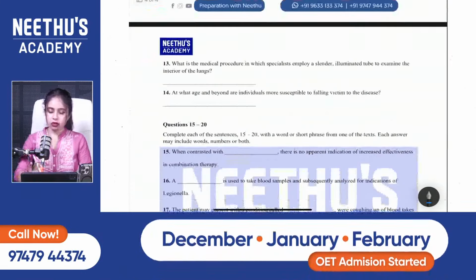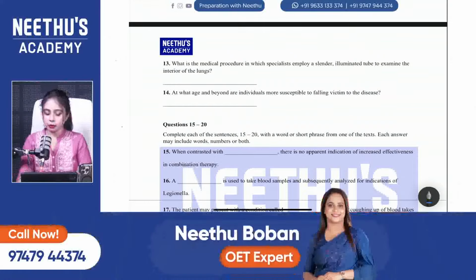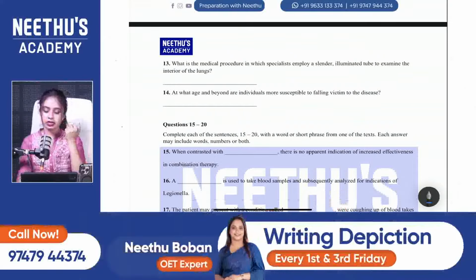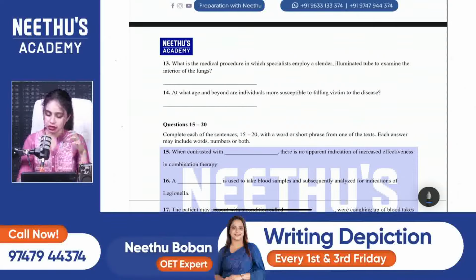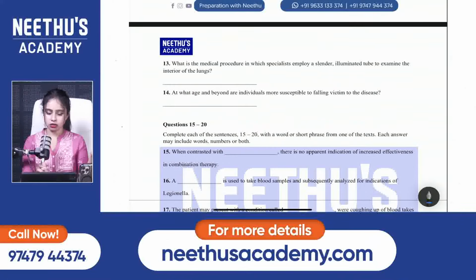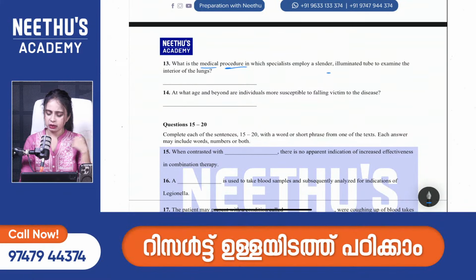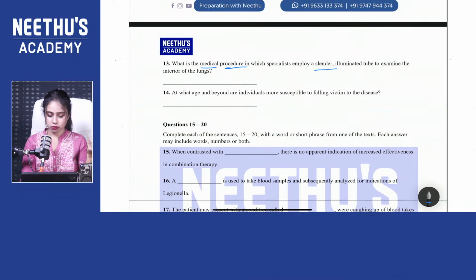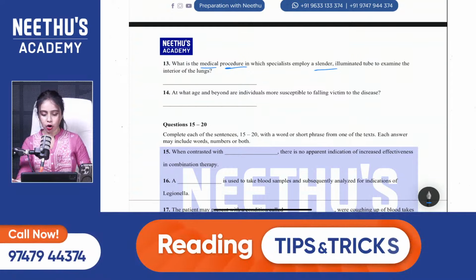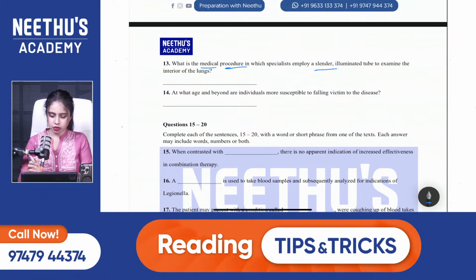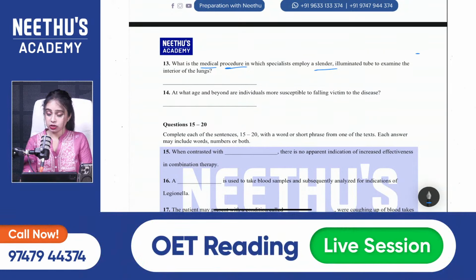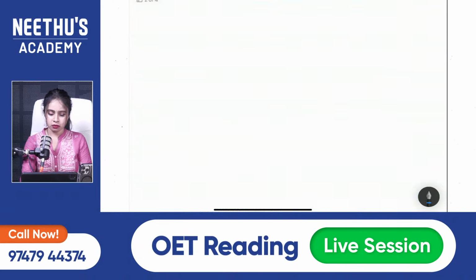Okay, next one. 13th one. What is the medical procedure in which specialists employ a slender illuminated tube to examine the interior of the lungs? So medical procedure, employ a slender. Where is slender mentioned? Yeah, slender. So what is the medical procedure? Medical procedures are mentioned in text C. So let's see.